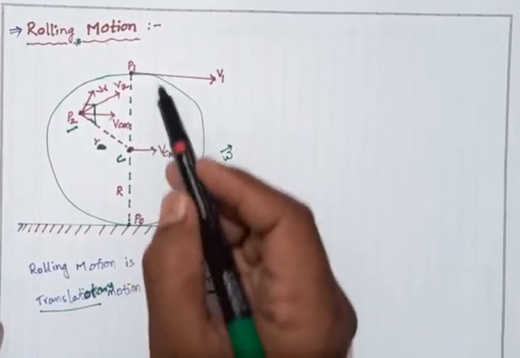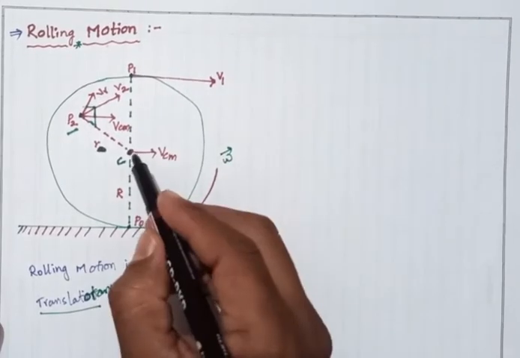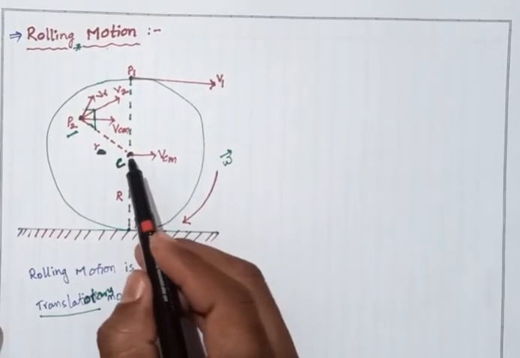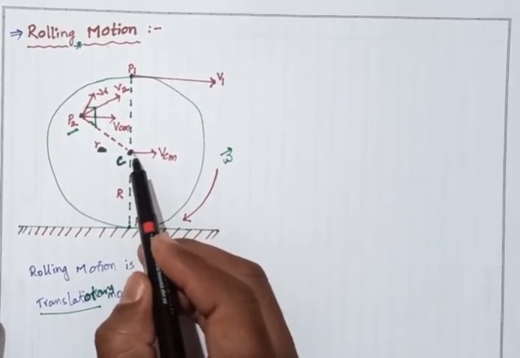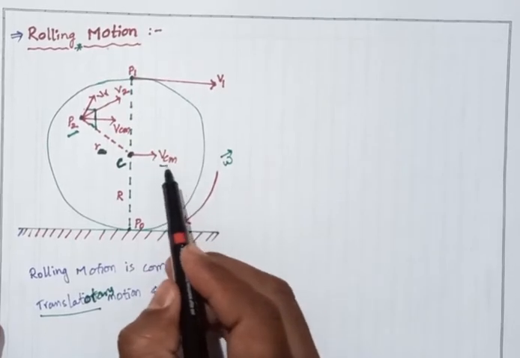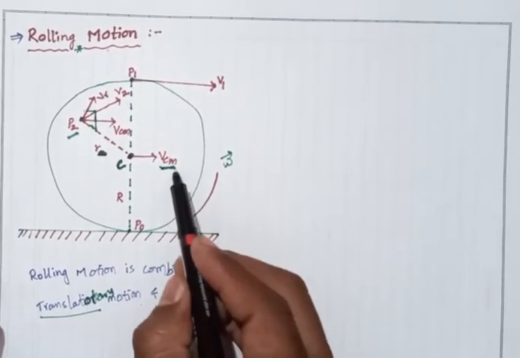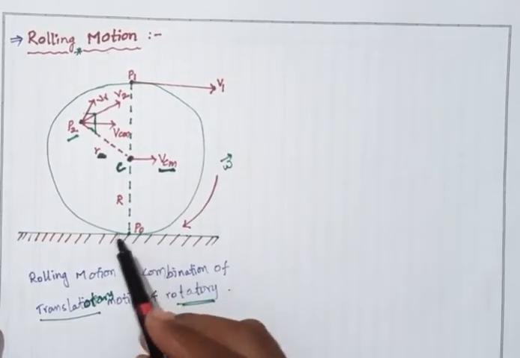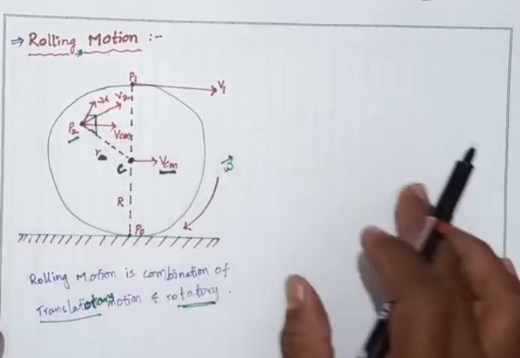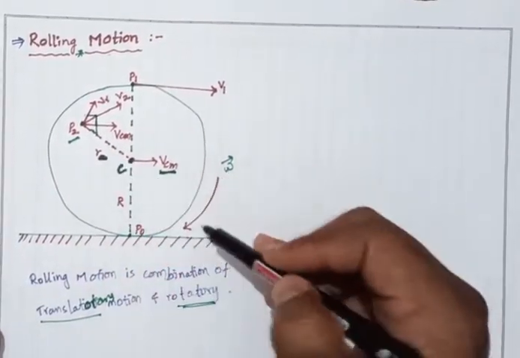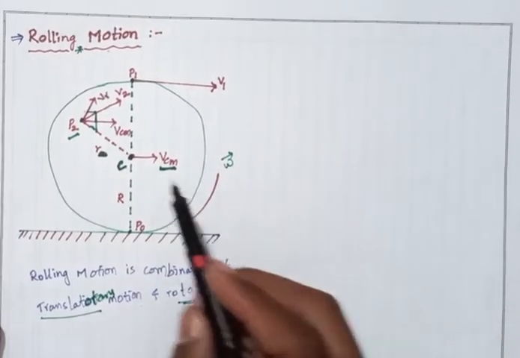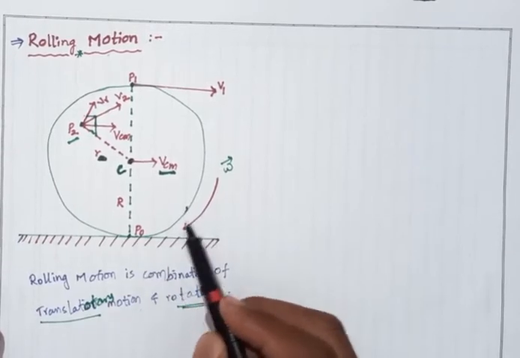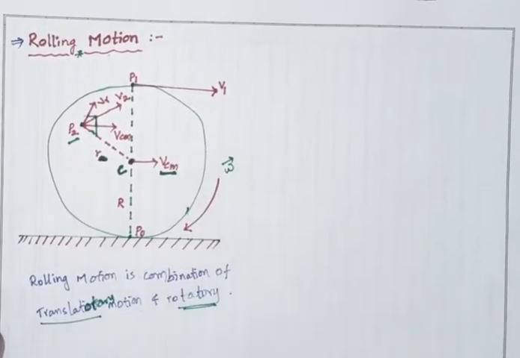This rolling body has a center of mass, C, and the center of mass particle has a velocity, called the velocity of the center of mass. As it moves through a certain angle, it is displaced along a certain arc.